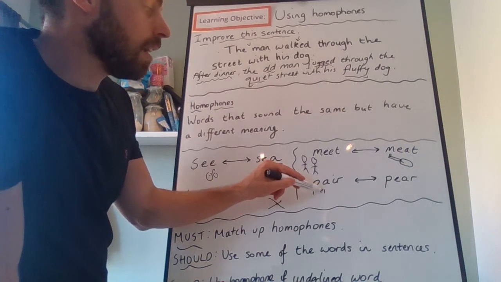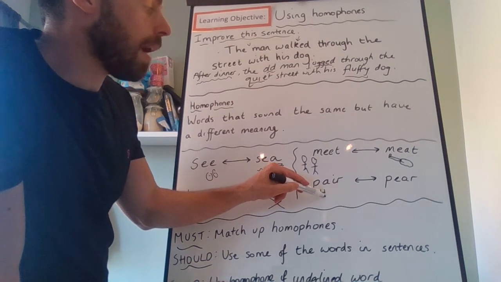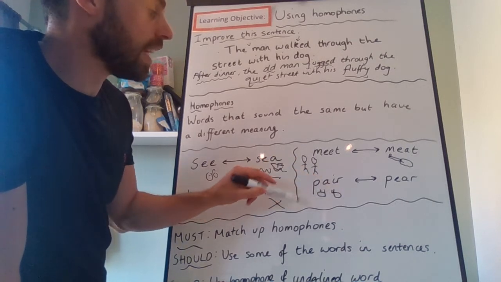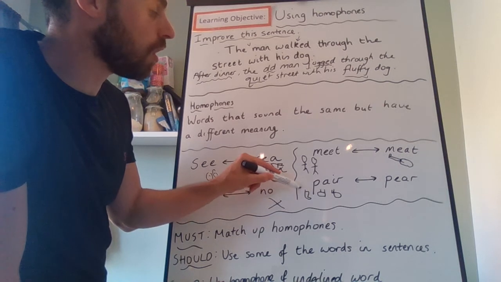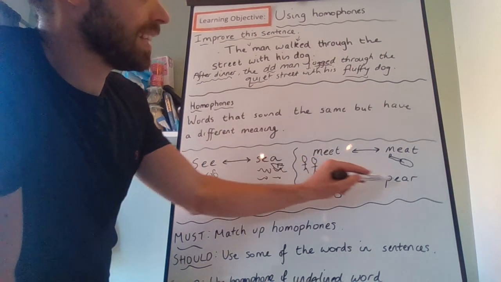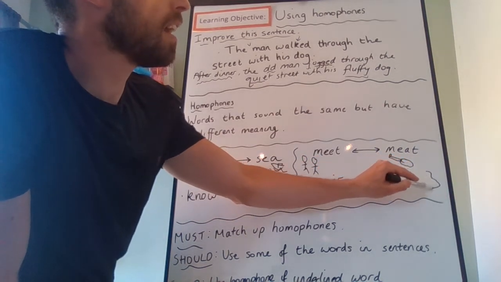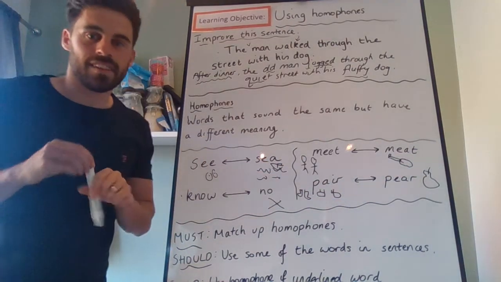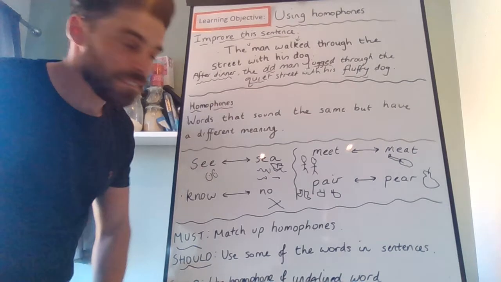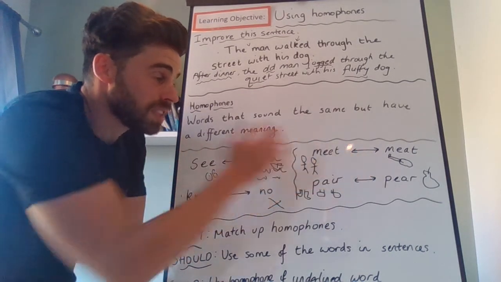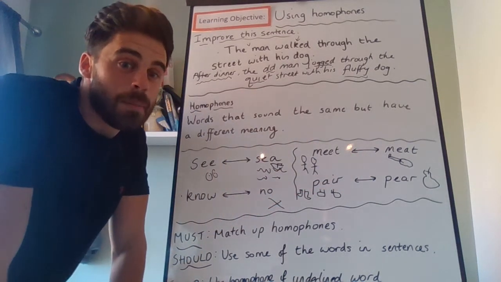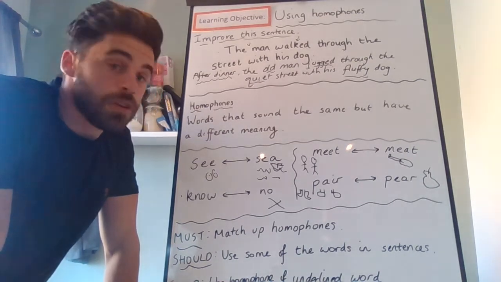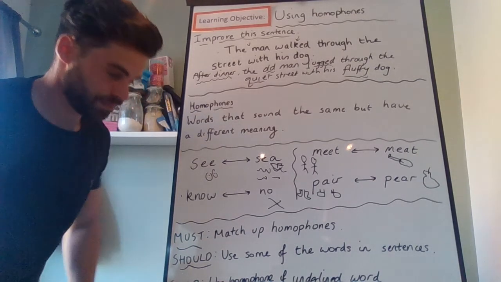This type of pair would be where it means more than one. So 2, a pair of shoes I've drawn here, or a pair of socks. Whereas this type of pair is the fruit. So again, these are words that sound exactly the same, but they mean different things and are spelt differently. Well done if you knew lots of those already.